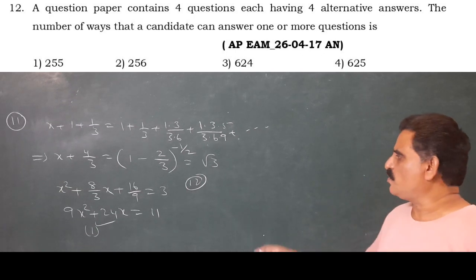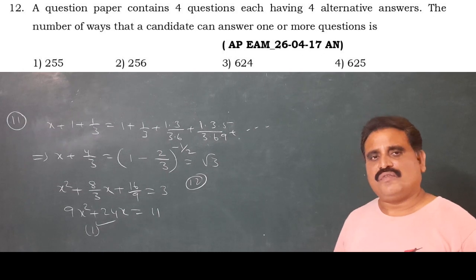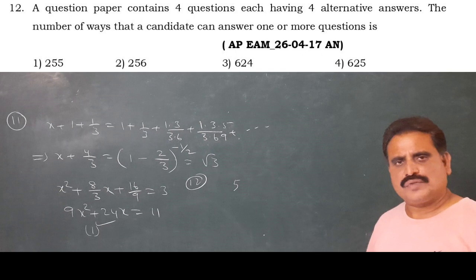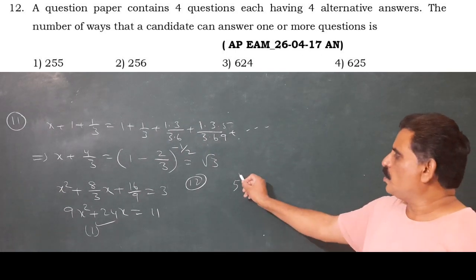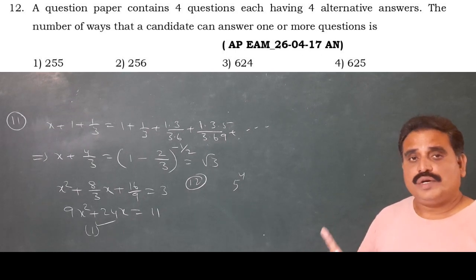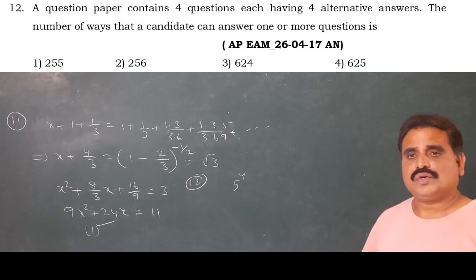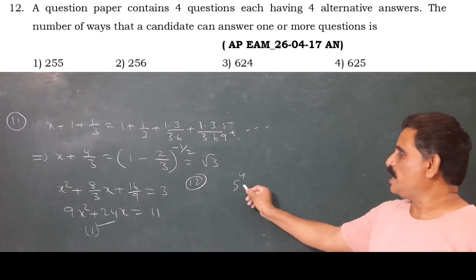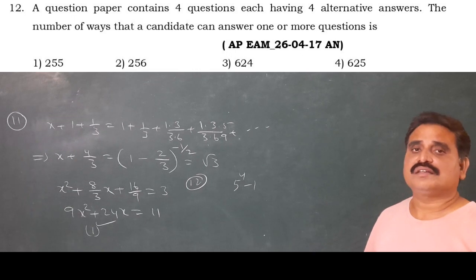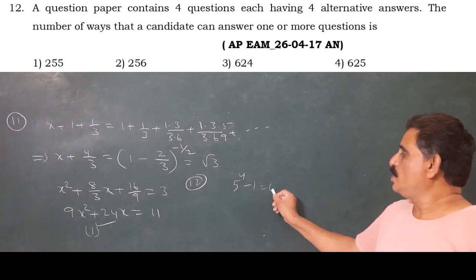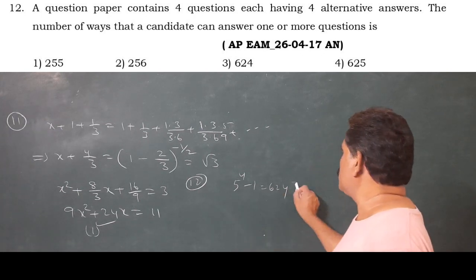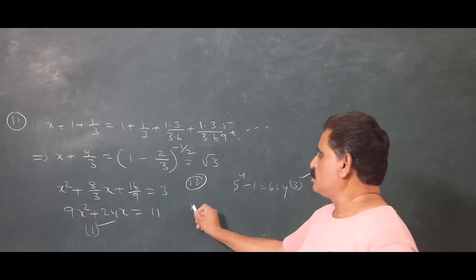So the total number of ways is 5. First question chance is 5, second question 5, third question 5, fourth question 5. So 5 power 4, 625. But the condition is the student must answer at least one question. That means minus 1, at least 1 you have to answer. That's why 624. So the third option is the right answer. Okay, now 13.